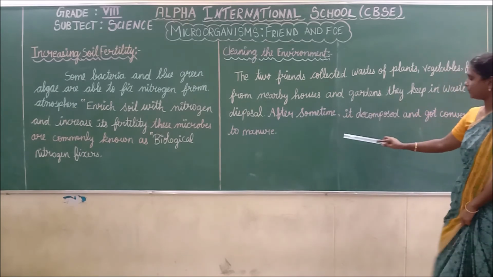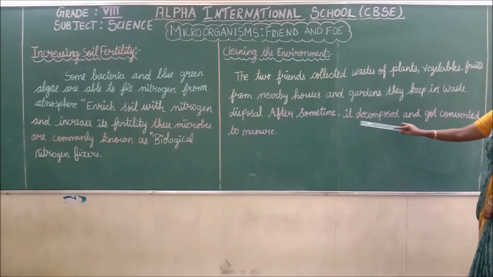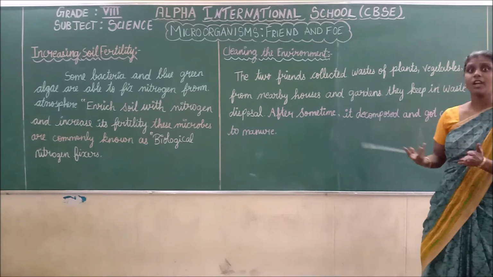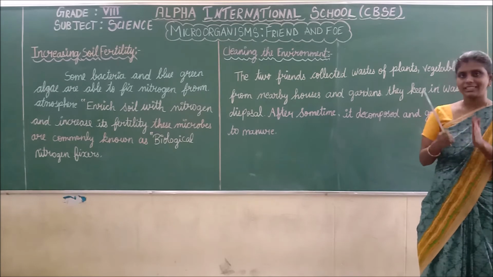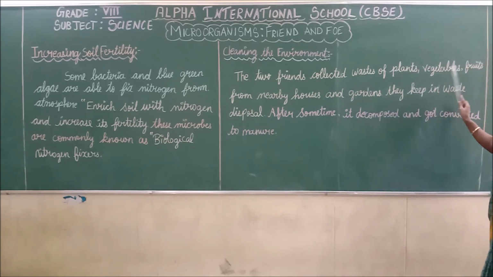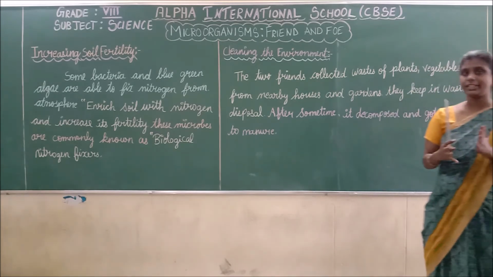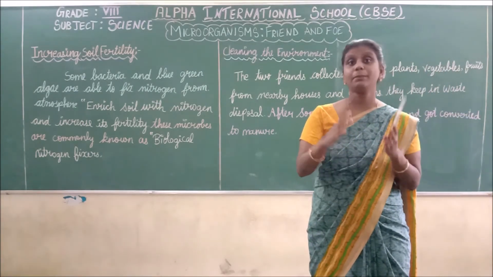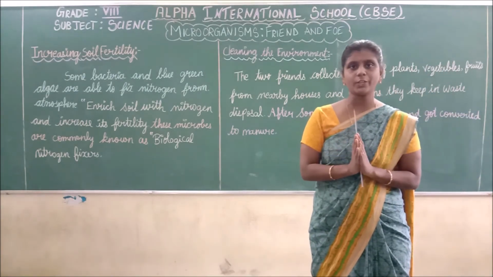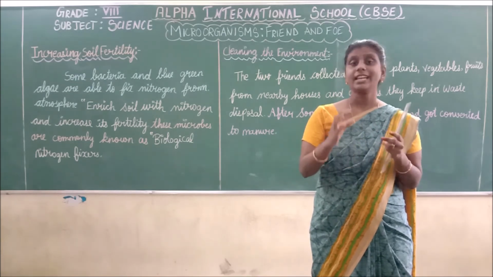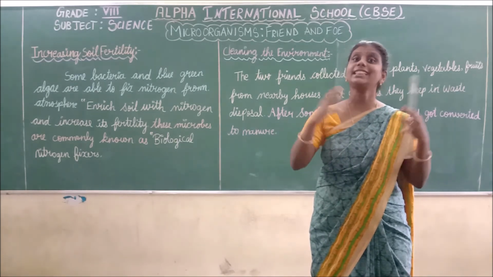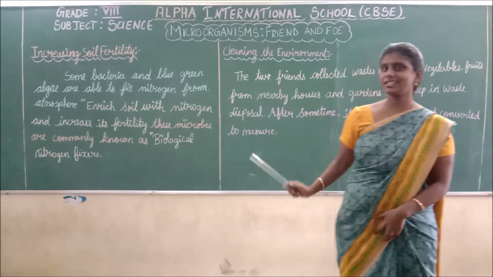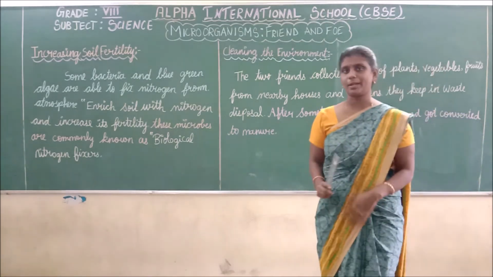After some time, what happens? It decomposed and got converted to manure. What got converted to manure? The waste vegetables, plants and fruits are converted to manure. We already discussed what manure is in the previous lesson. Manure is a substance that is helpful for the healthy growth of plants. You understand? This is cleaning the environment.